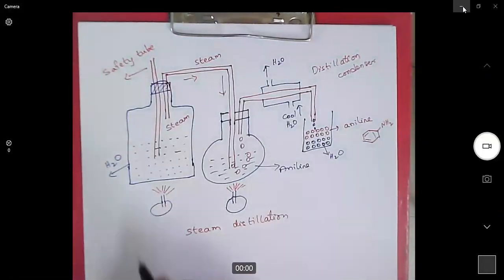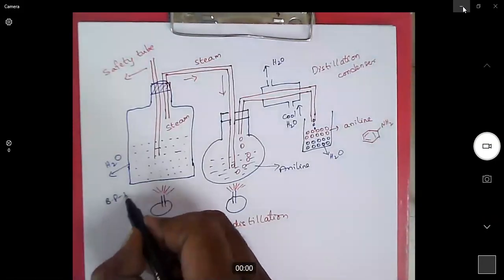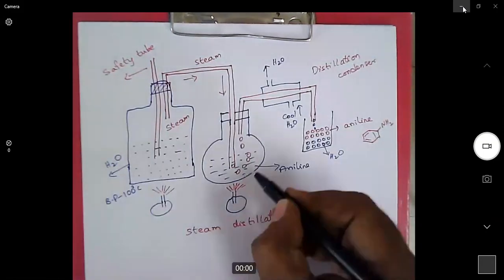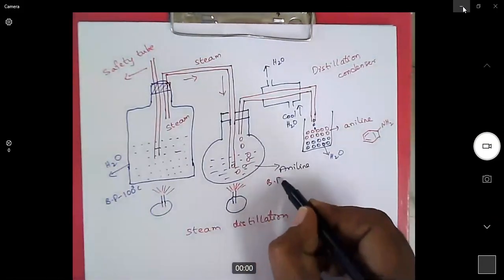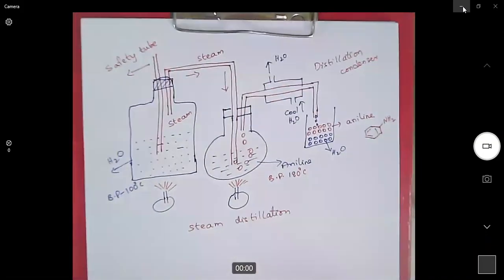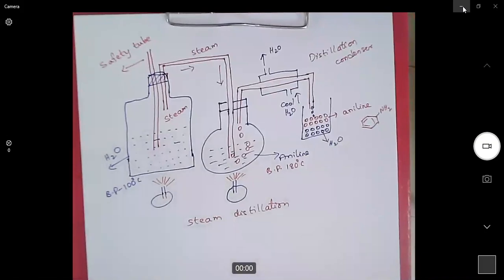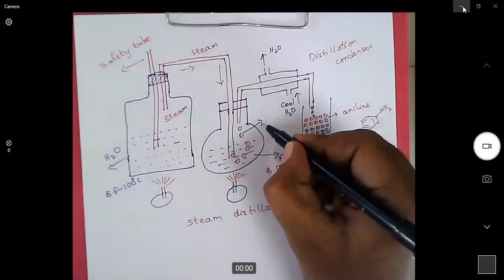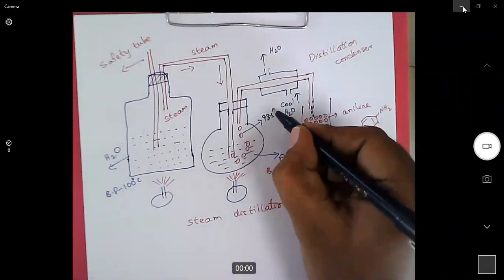See, water boiling point is 100 degrees centigrade. Aniline boiling point is 180 degrees centigrade. But the mixture of these two compounds will boil at 98.5 degrees centigrade.